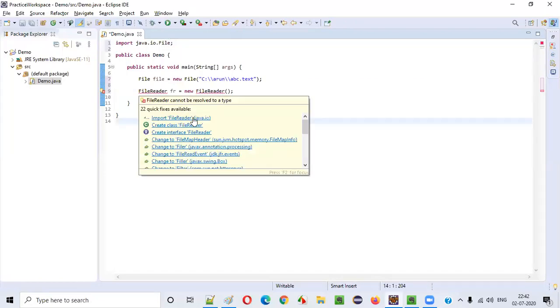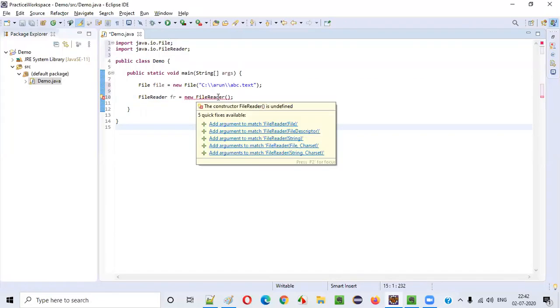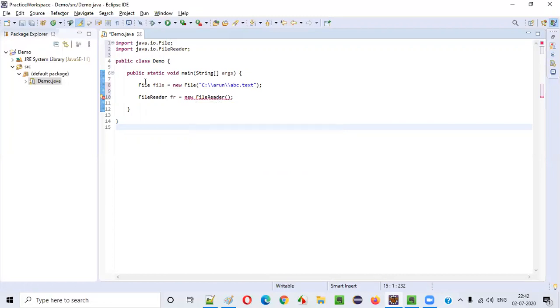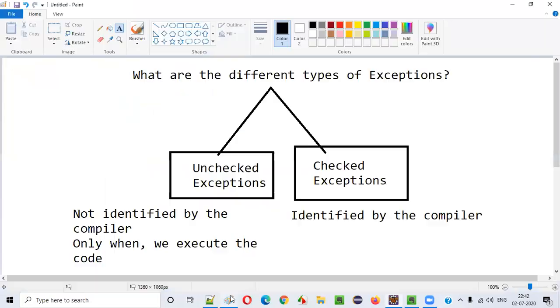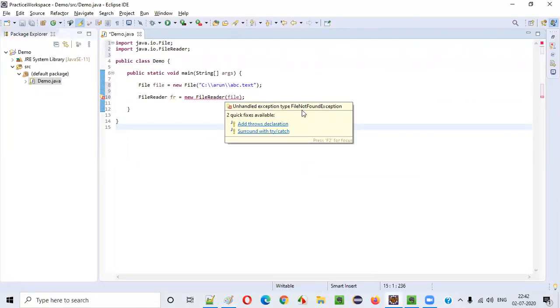So import this FileReader from the java.io package, and this is a constructor. Here we have to provide the file. So just provide this file here. Even after providing this file, we are getting a compiler error. When you hover the mouse, it will say unhandled exception type FileNotFoundException. There is a possibility of FileNotFoundException. Who is saying this? The compiler is saying. So that means the compiler is able to identify that there is going to be a kind of exception known as FileNotFoundException.